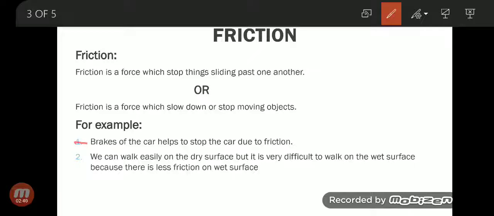Number two example, you can walk easily on the ground, but when the surface is wet, you are not able to walk easily. You may slip. Why? It is because of friction. On a dry ground, there is more friction, but on a wet surface there is less friction. So due to less friction, it is possible that you can slip.